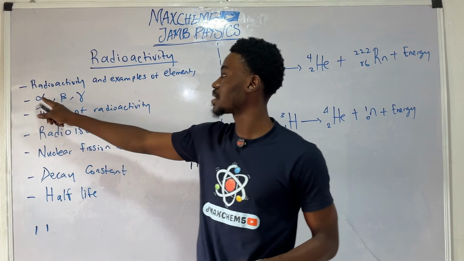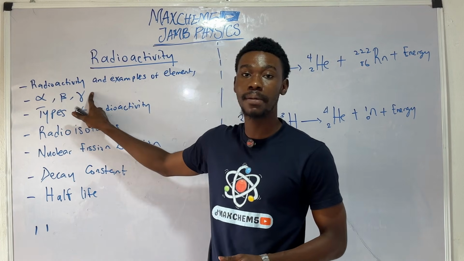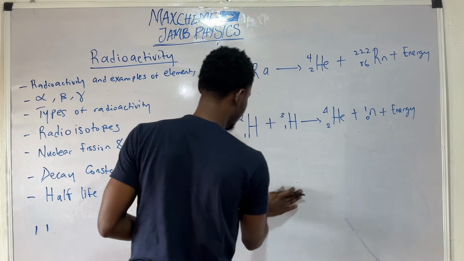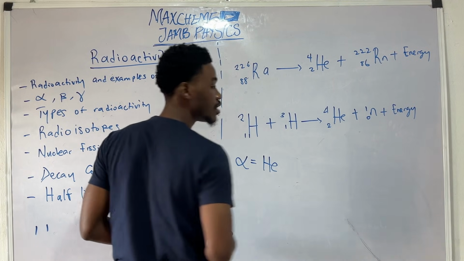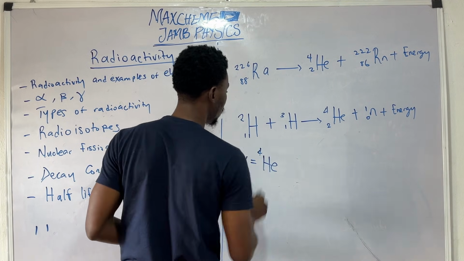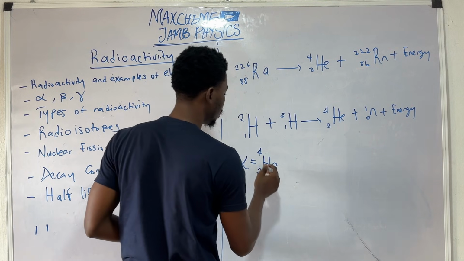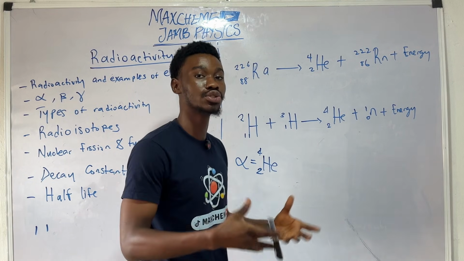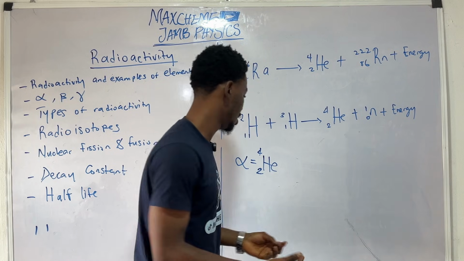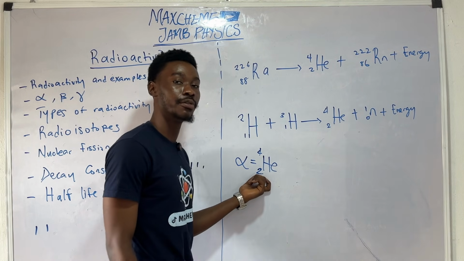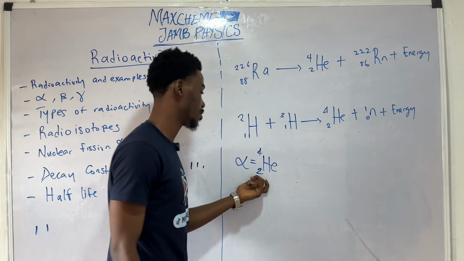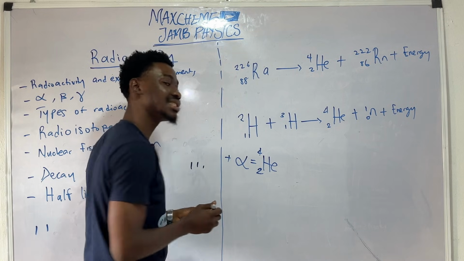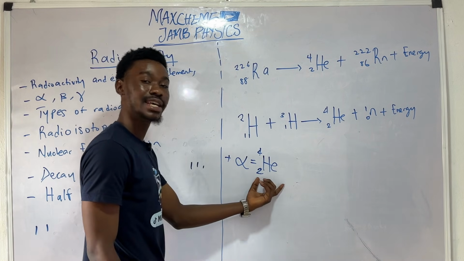So next, I would like to discuss the alpha, the beta, and the gamma particle. The alpha particle is known as the helium particle. The helium has a mass number of 4 and atomic number of 2. The mass number is simply the sum of the total protons and neutrons in the nucleus, and the atomic number is just the number of protons in the nucleus. So the alpha particle is a positively charged particle, a positively charged particle of helium.